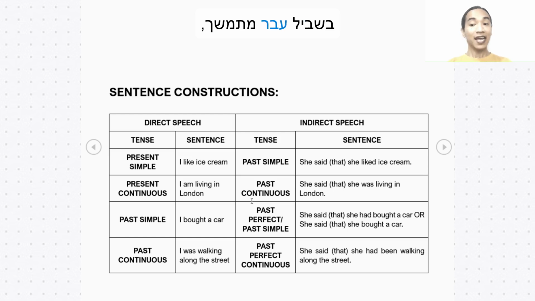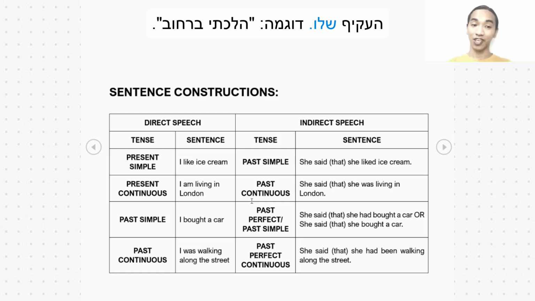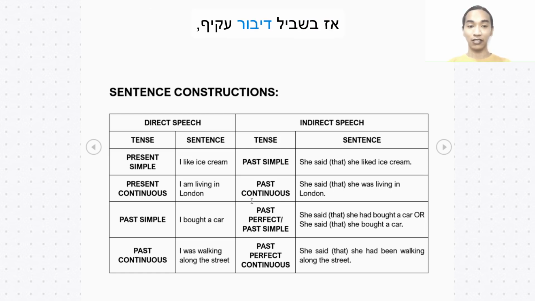Next one, for past continuous, we use past perfect continuous tense to form its indirect speech. Example, I was walking along the street. For indirect speech, you can say, she said she had been walking along the street. Okay? So past perfect continuous.